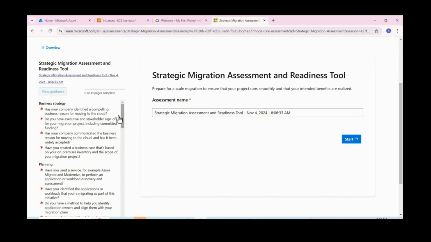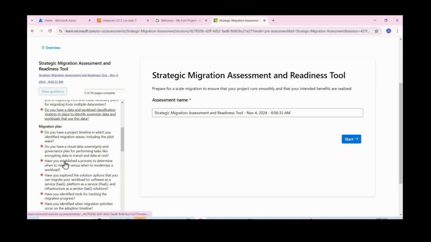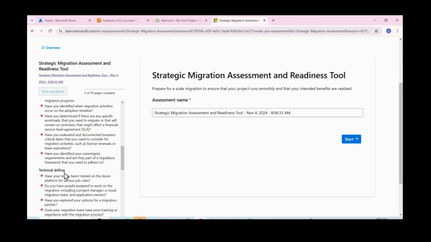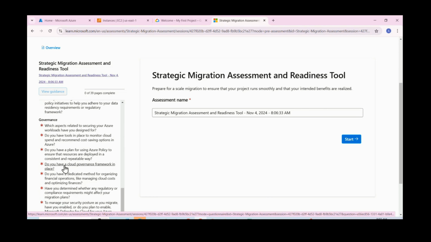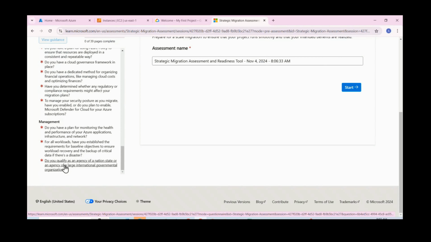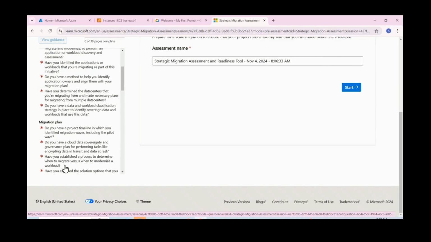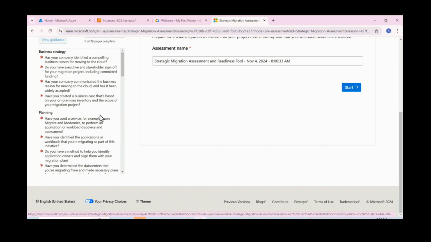Let us see here. Business strategy, planning, migration plan, and technical skilling. Even employee skills are also important, right? Also landing zone, as well as governance management. These are all stages we need to understand. So let us observe these stages also. Before that, first let us see landing zone, just a recap. Previously we observed landing zone. Let us try to observe one more time.